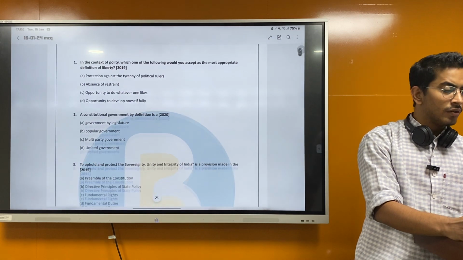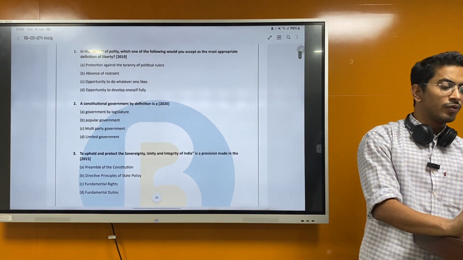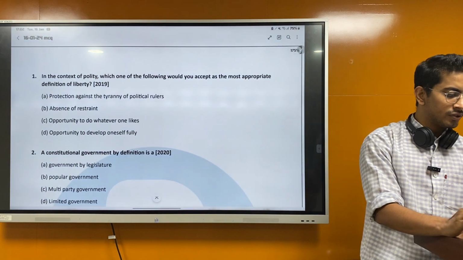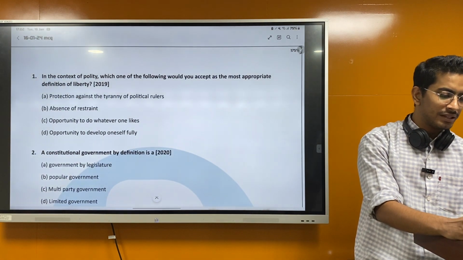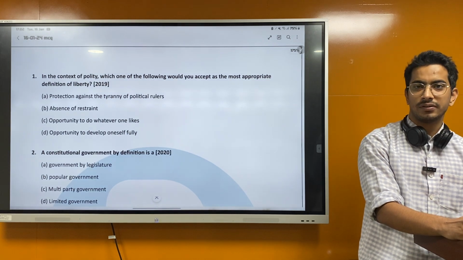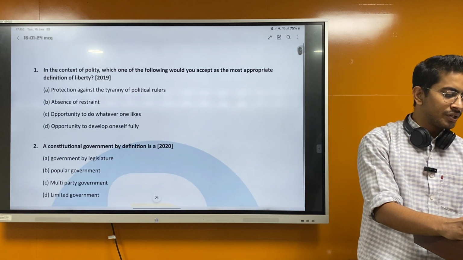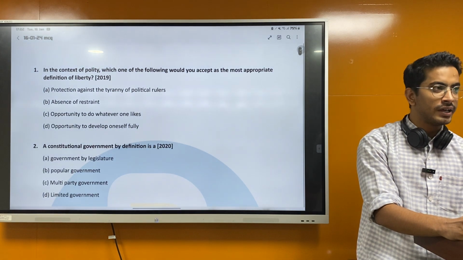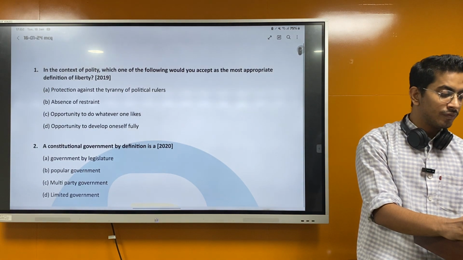So for the old students, before we start the class, let's try to solve these questions. In the context of polity, which one of the following would you accept as the most appropriate definition of liberty? Protection against the tyranny of the political ruler, absence of restraint, opportunity to do whatever one likes, opportunity to develop oneself fully.